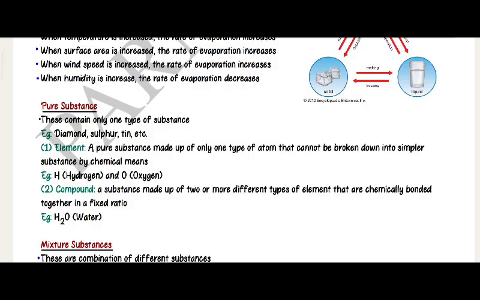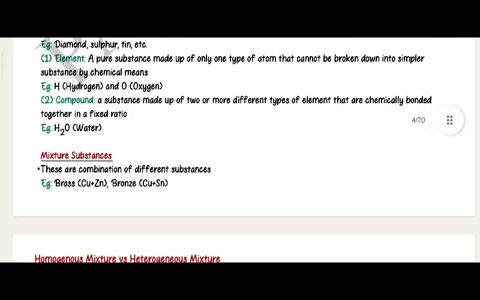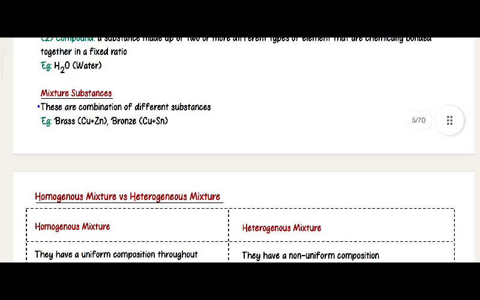Second, compound. A substance made up of two or more different types of elements that are chemically bonded together in a fixed ratio. Example, H2O, water. Mixture substance. These are combinations of different substances. Example, brass, copper plus zinc; bronze, copper plus tin.